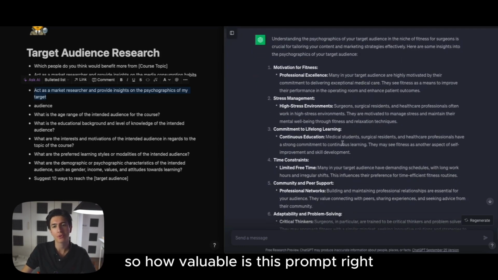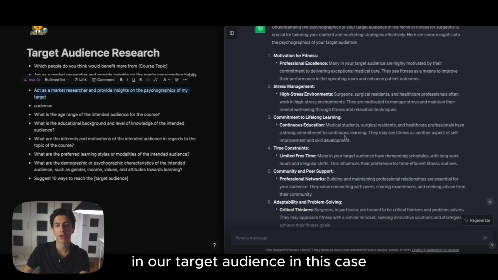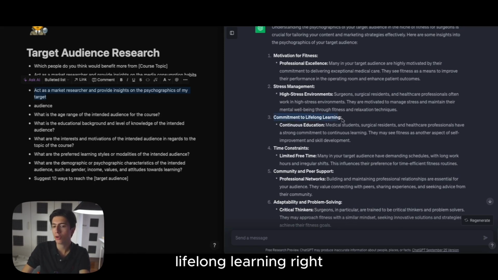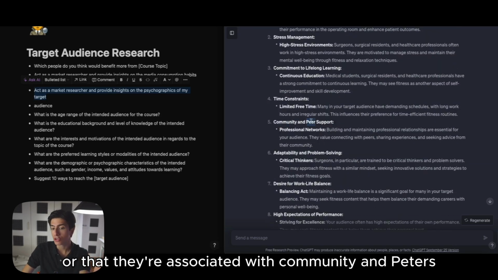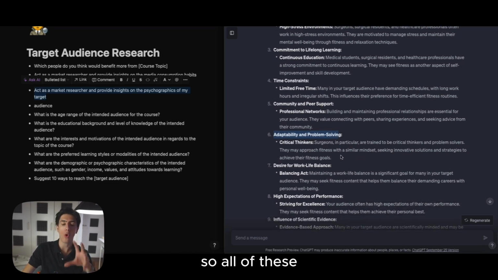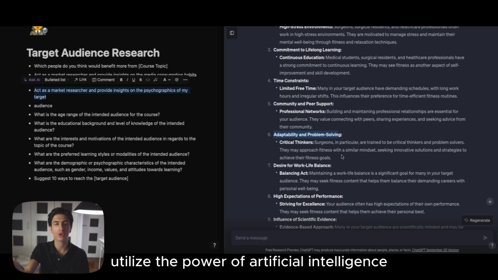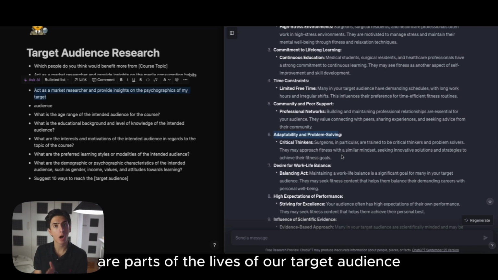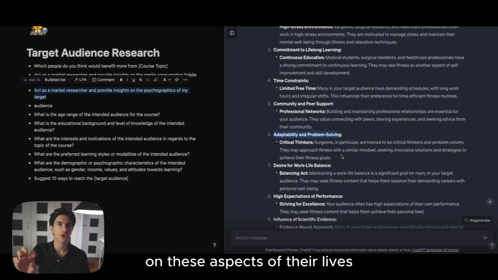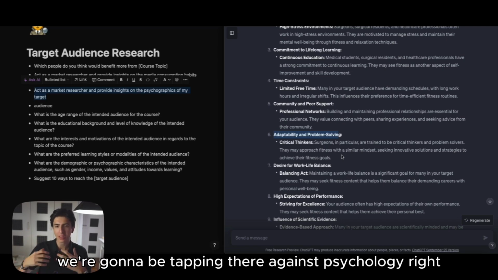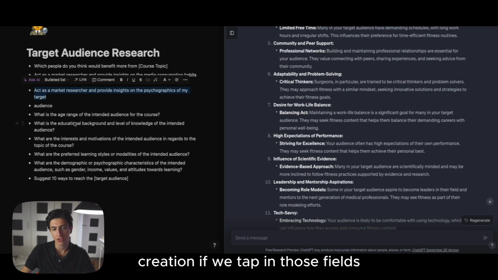So how valuable is this prompt? Extremely valuable, because right now we know exactly the areas that we need to tap into in our target audience. In this case, it's the fact that they're committed to lifelong learning, or that they have time constraints, or that they're associated with community and peers, or their adaptability and problem solving. So all of these are parts in which we can tailor our content to appeal. And we know, because we utilize the power of artificial intelligence, that those are parts of the lives of our target audience. If we create content on these aspects of their lives, we're going to be tapping into their psychology. So we know that we're going to have successful content creation if we tap into those fields. So what is the next prompt?